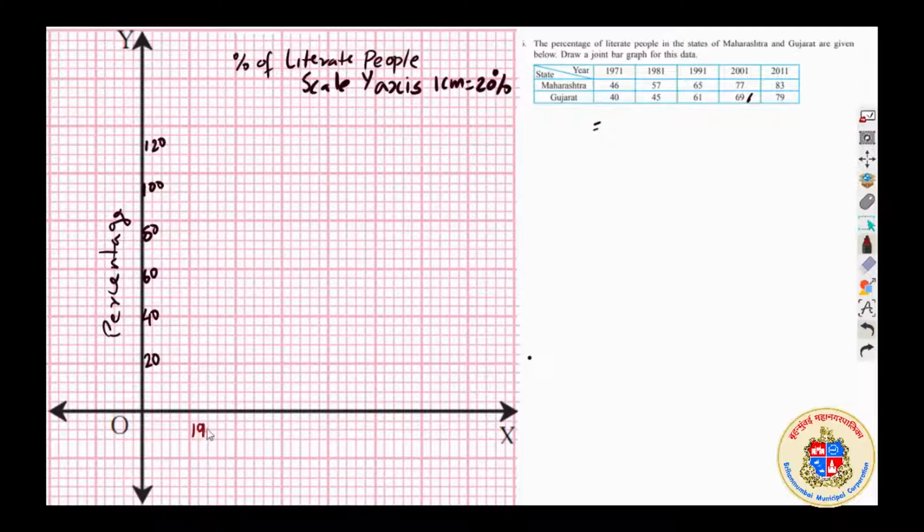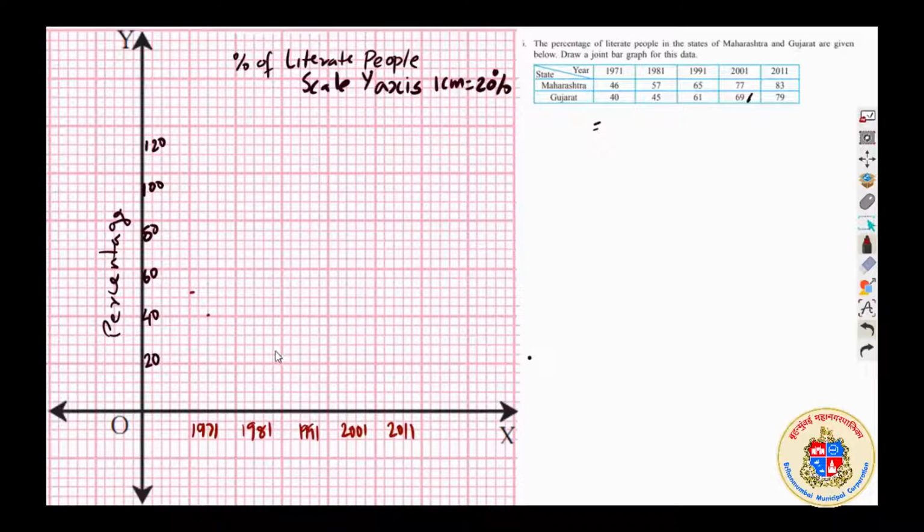In this one, here I will be drawing 1981, 1991, 2001, 2011, and let us mark the upper limit of each year's bar graph. So Maharashtra 46 I should mark here. This is 50, so 46 will be around here, and that of Gujarat is 40, I have to mark here,